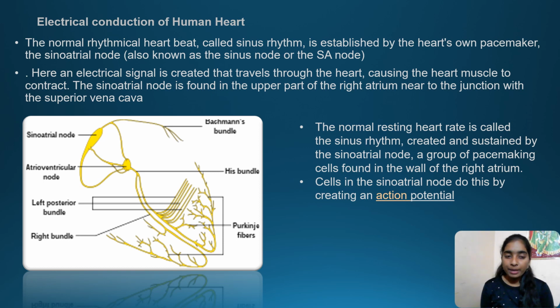A group of pacemaking cells found in the wall of the right atrium, the cells in the sinoatrial node, do this by creating an action potential. Here we can see in the picture how the sinoatrial node and atrioventricular node perform the electrical conduction in the human heart.